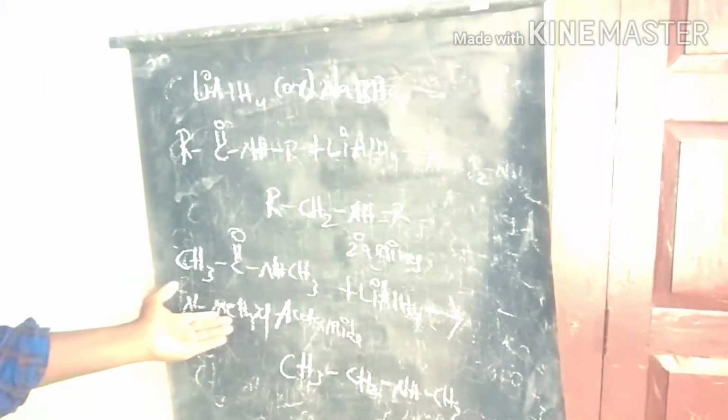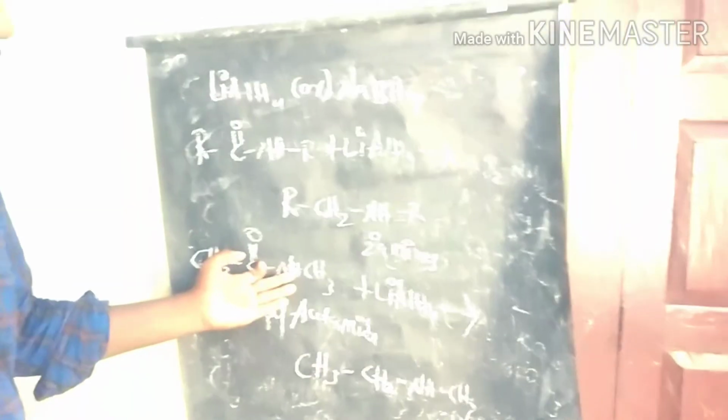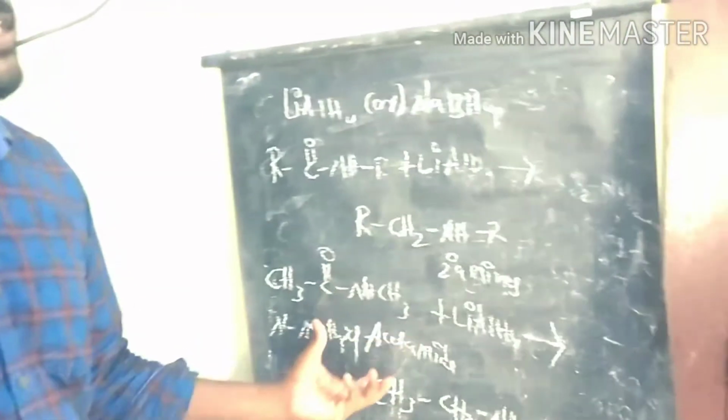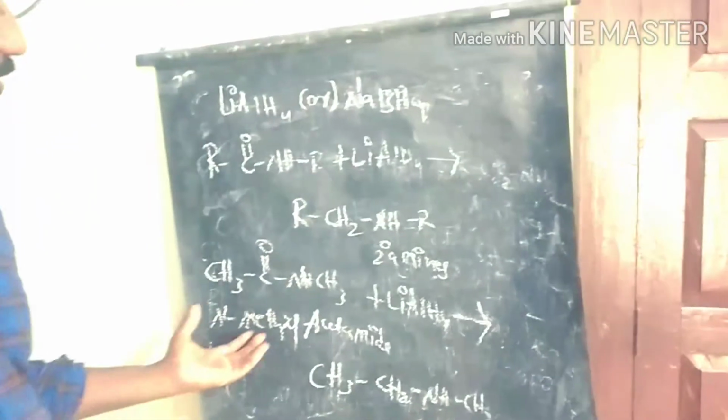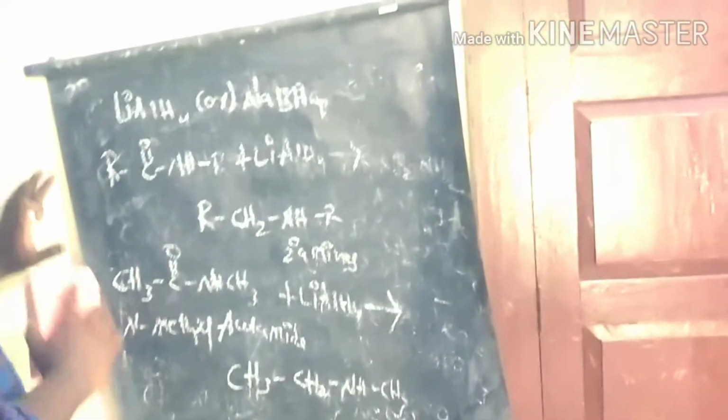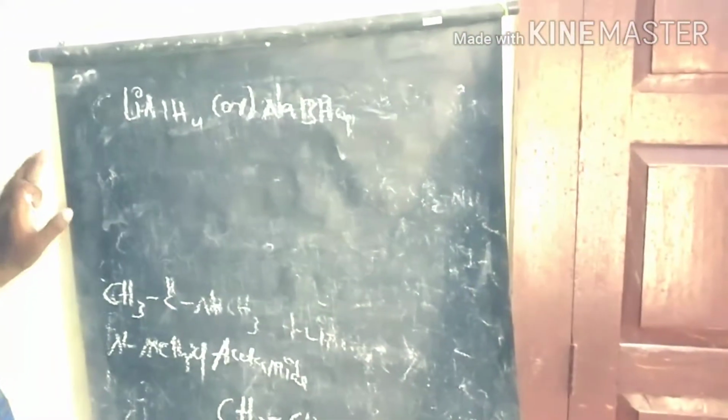So here, if we substitute more methyl groups on the N position, we can produce tertiary amines also. Let's discuss the preparation of tertiary amines from lithium aluminum hydride and sodium borohydride reagents.